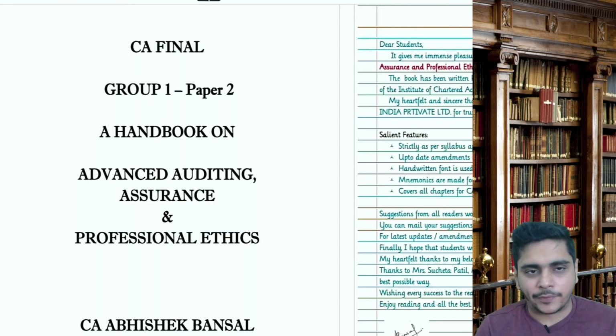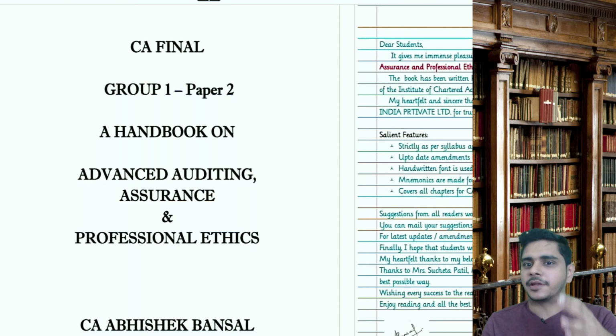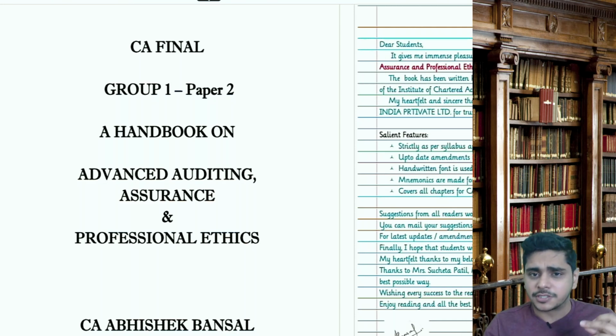So here's a quick video to update you about the changes. When I'm recording the video, the results are just around, and people are appearing for May 24 for the first time, or people are shifting from November 23 to May 24 due to any reasons in CA Final. So here's a quick update on the changes in CA Final Audit.